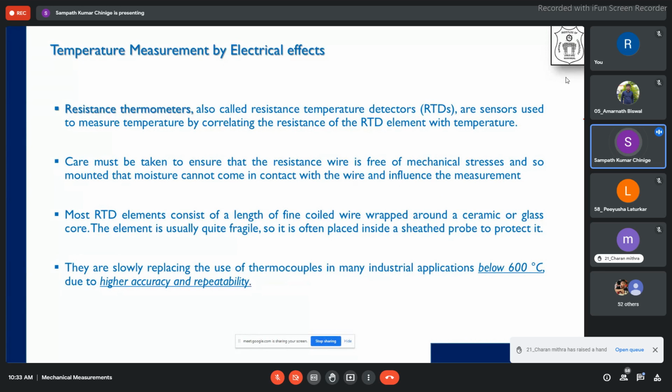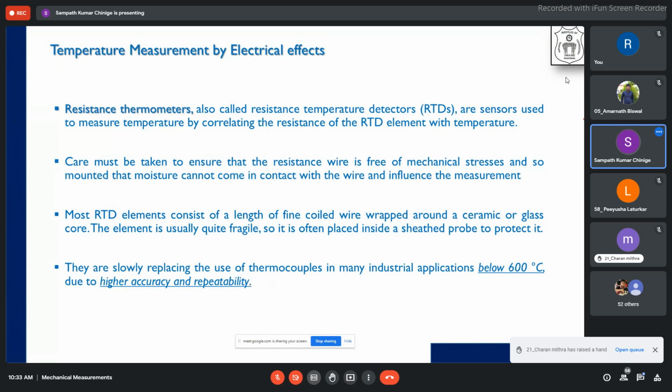The dust will stick to the moisture over the surface and form a layer, so there will be a variation in the resistance. Therefore the heat that is developed will not go out very quickly, and these are all causes of errors.